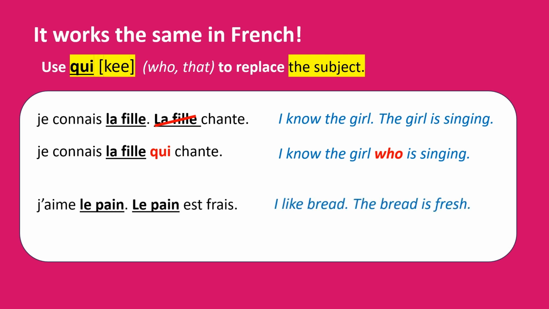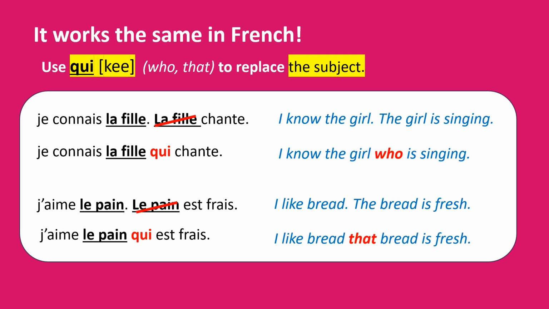If I take an example that's not a person, j'aime le pain est frais. I like the bread is fresh. If I want to replace le pain in the second sentence, it is the subject of the sentence because le pain is doing the action of being fresh. So I get rid of it and I end up with j'aime le pain qui est frais. I like bread that is fresh.